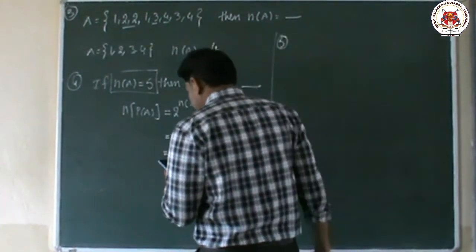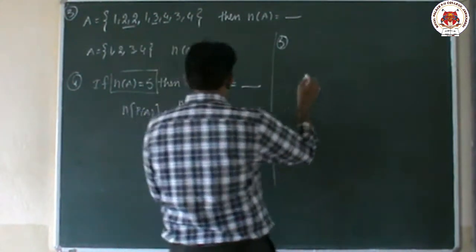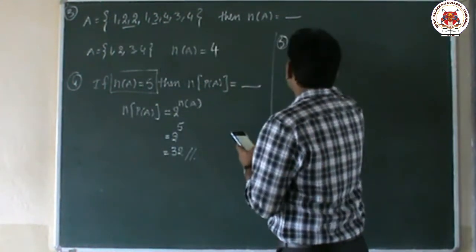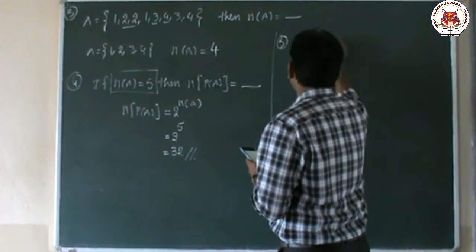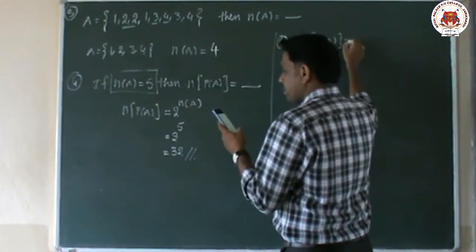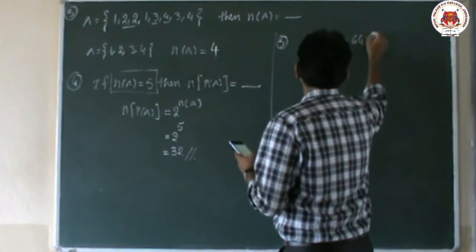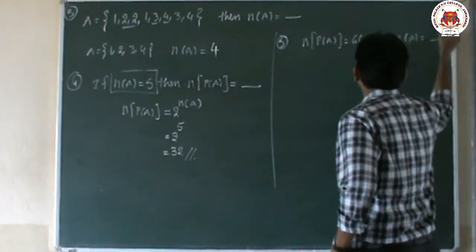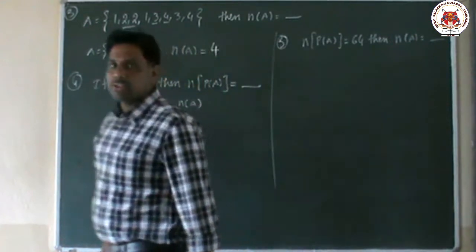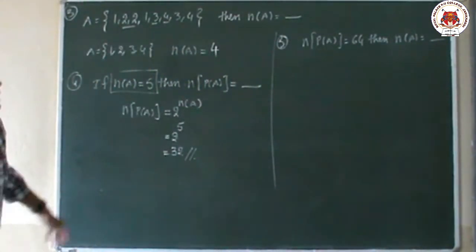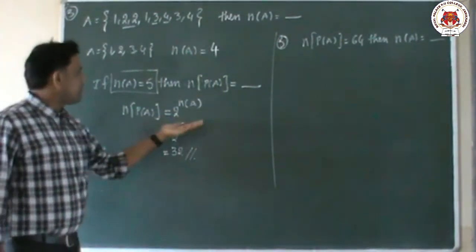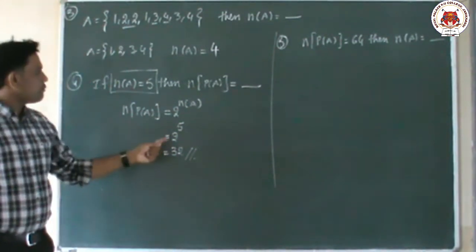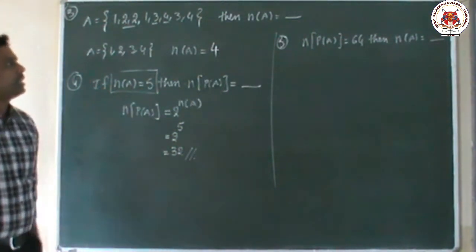The fifth question is: n of P of A equal to 64, then n of A equal to dash. So students, how to do this one? Same question, just given in reverse order. So n of P of A value is given, and we have to find n of A.